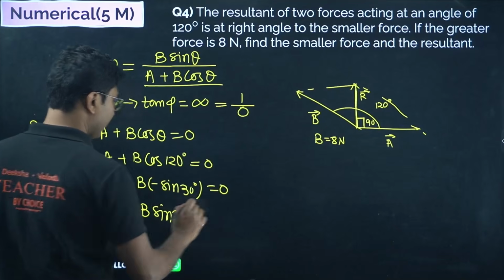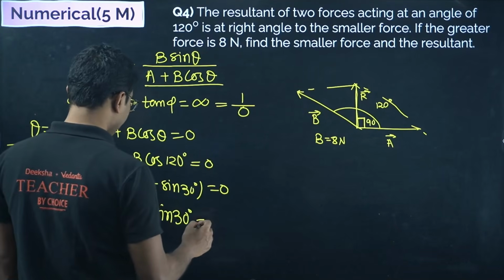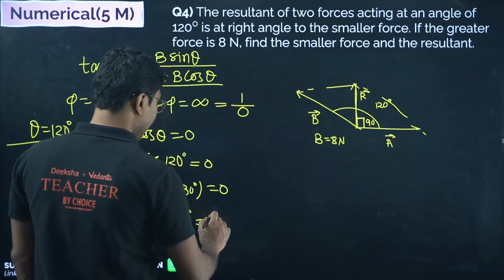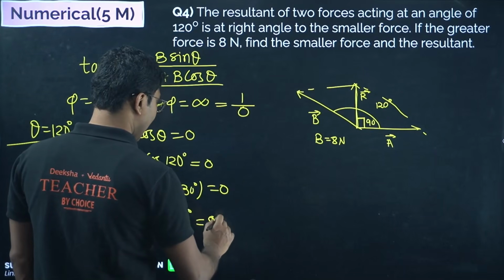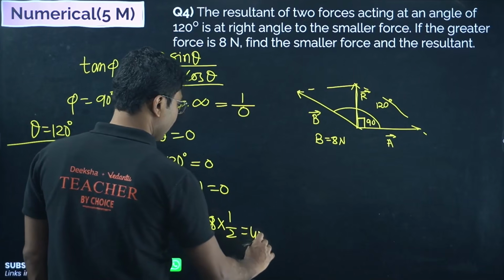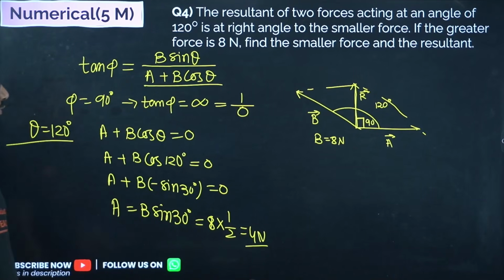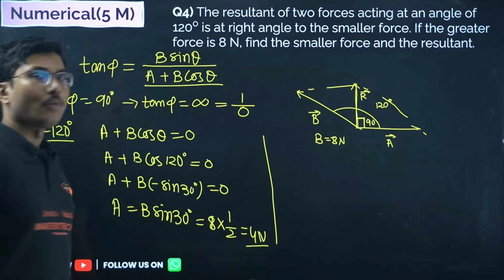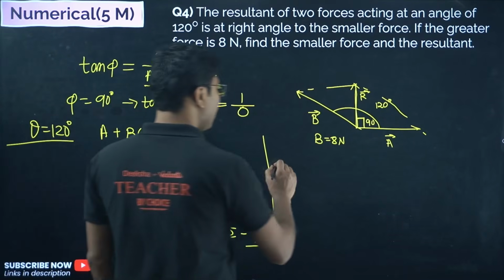So A will be equal to, obviously, B is given as 8 Newton and sine 30 is half, so that is 4 Newton. So A is 4 Newton. So value of A is now calculated. Now we have to calculate the resultant. What formula do we use for resultant? Very simple.